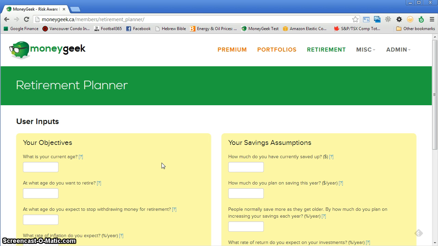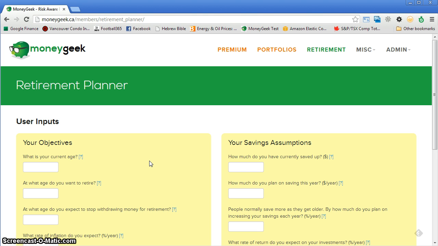reasons for this. First, people live longer today, and that means you'll need more money to retire than your parents or your grandparents did. Second, the earlier you save, the less you need to save over your own lifetime. If you save now, your savings will compound over decades, whereas if you save a year before you retire, you won't have much, if any, investment gains. So with that, let's see how you can plan your own retirement.